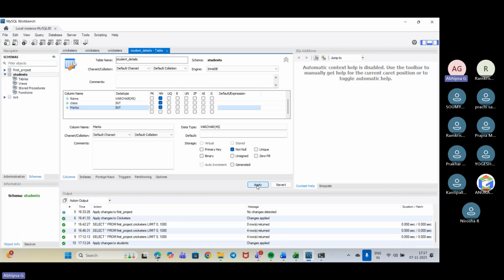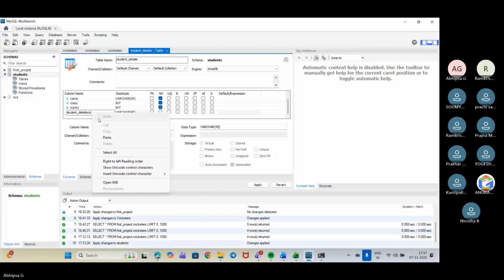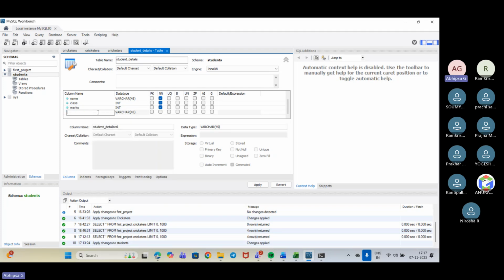So I'll be putting apply. Yes, I have created student ID, name, class, marks. Okay, let's just take it like that. Let's put it all in small letters so that it becomes easier to take forward. In between, if anything is capitalized, it becomes difficult. Next, what can we take? Just give a reference. Anything that we can take.